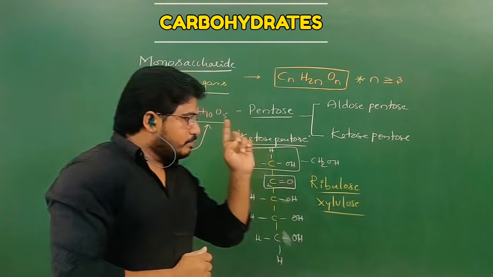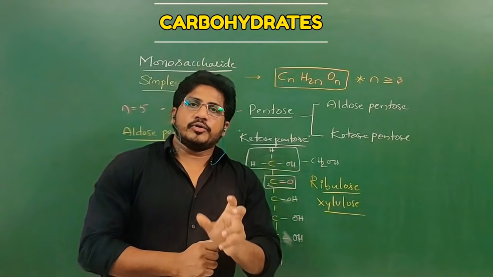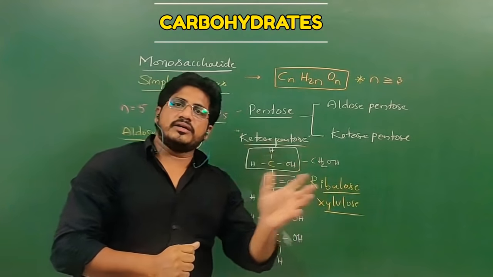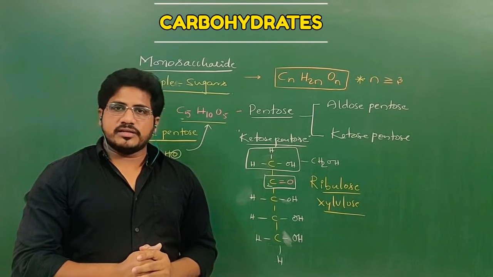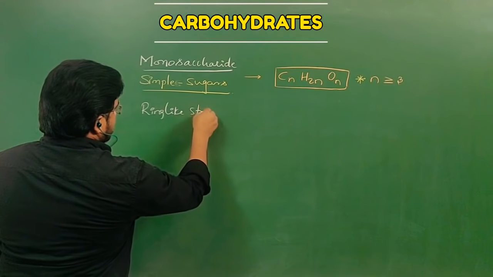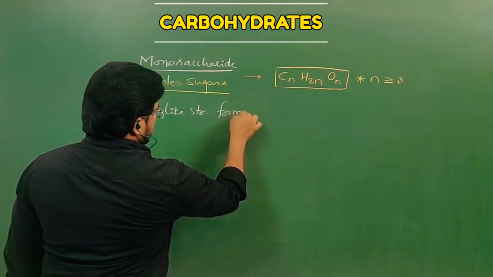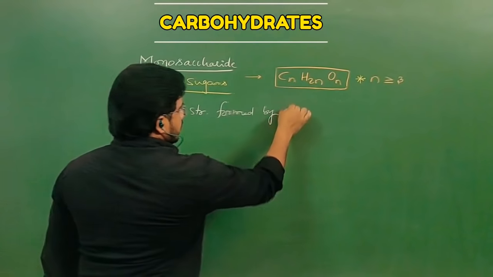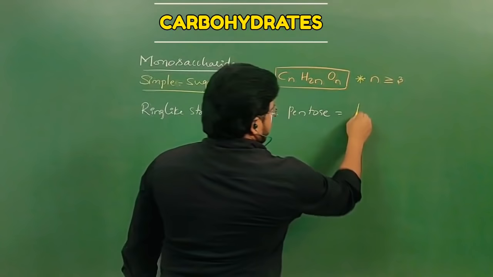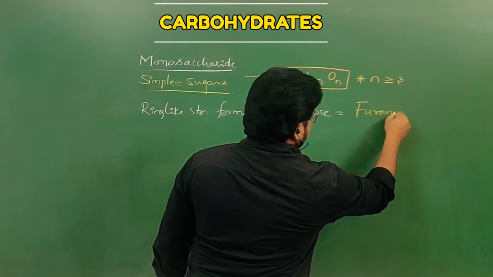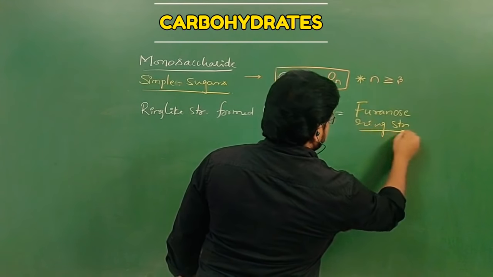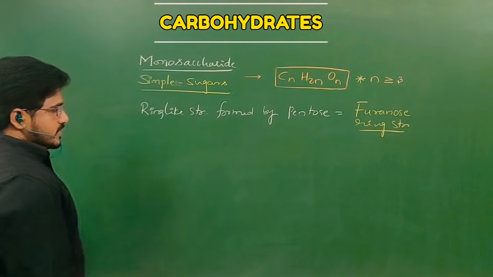But pentoses have a capability to form some ring-like structures. What are the ring-like structures, how do they form, and what is their molecular structure? Now we can see. Ring-like structures formed by pentoses are called Furanose structures. Furanose ring structure. Let us see how.